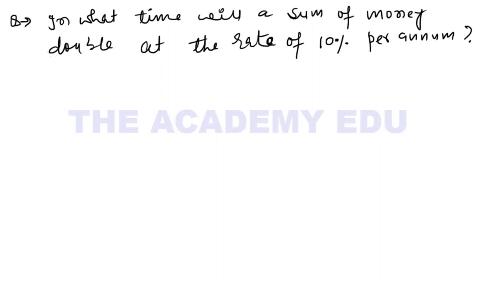Okay, so this is the question. Now pause the video and try to solve it.